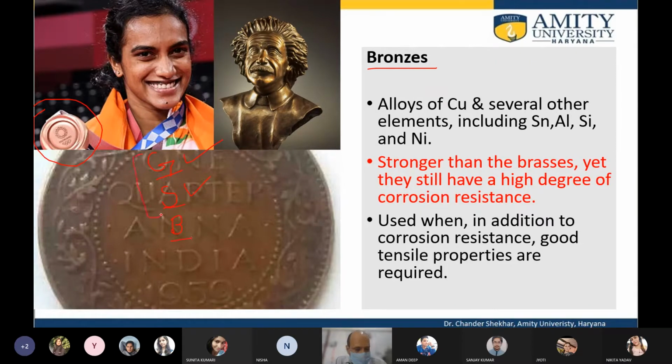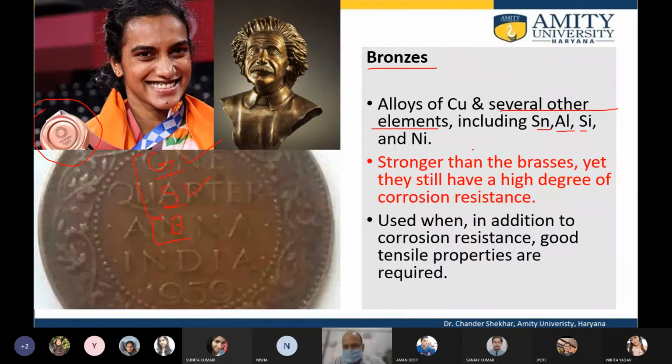So the first two represent the noble metals, and in those days when this actually started, copper was one of the metals, but because it corrodes, it was alloyed with several other elements in order to get the bronze.